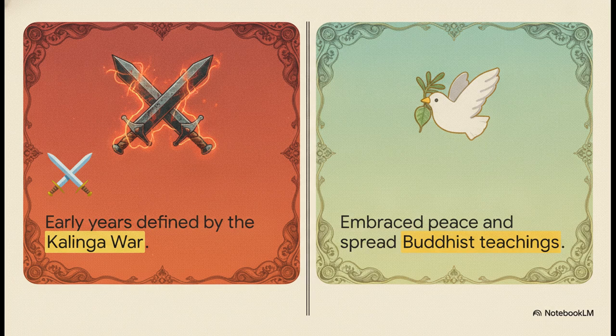See, his early rule was marked by the devastating, incredibly bloody Kalinga War. But struck by deep remorse, he completely changed course. A total 180. He converted to Buddhism, renounced violence entirely, and spent the rest of his life spreading peaceful teachings across Asia. He even carved his apologies and new laws right into massive stone pillars and mountainsides.